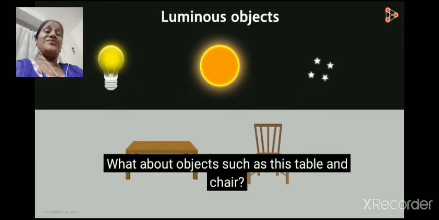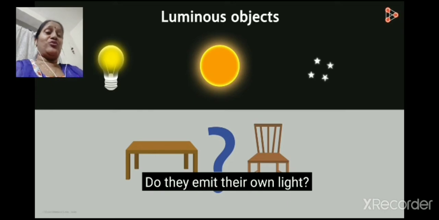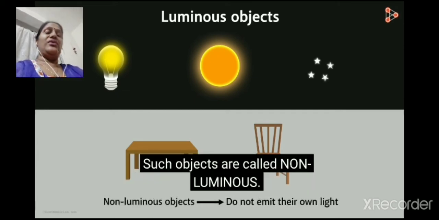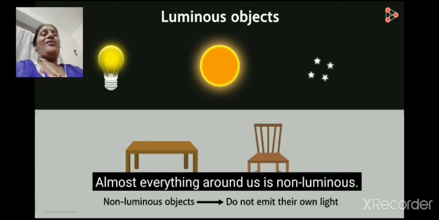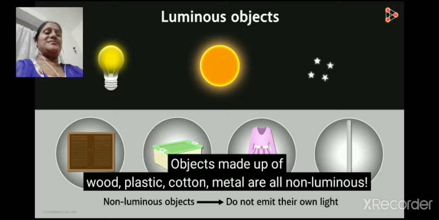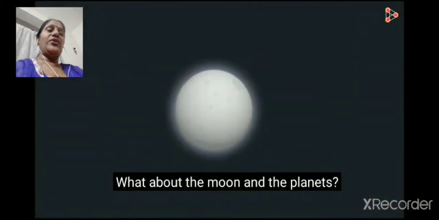What about objects such as table and chair? Do they emit their own light? No, these objects do not emit their own light. So they are called non-luminous objects. Almost everything around us is non-luminous. Objects made up of wood, plastic, cotton, metal are all non-luminous.